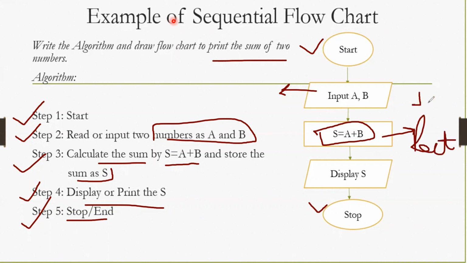Here we are taking input again, and input is always in a parallelogram. Now we are displaying the output in S, so again it will be a parallelogram because it is the output. Input A and B. In S, we are adding A plus